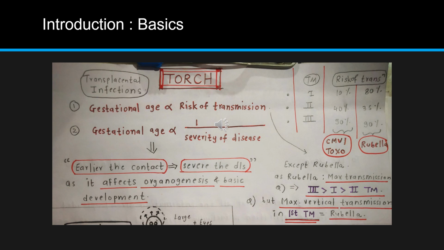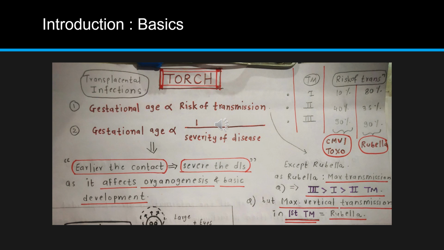Then the second rule is that gestational age is inversely proportional to severity of disease. That is, as gestational age increases, the severity of disease will decrease. And you all know that this is because of the organogenesis period. In the initial phase of gestation, the fetus will be undergoing organogenesis and some basic developments.